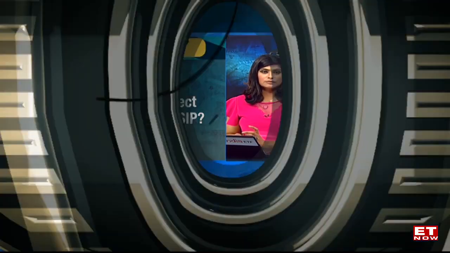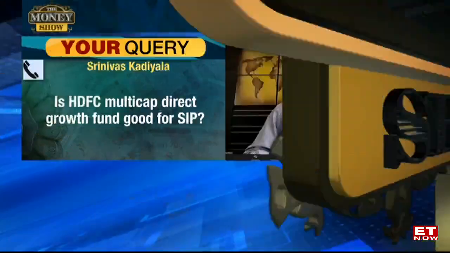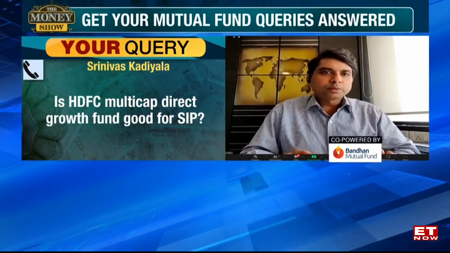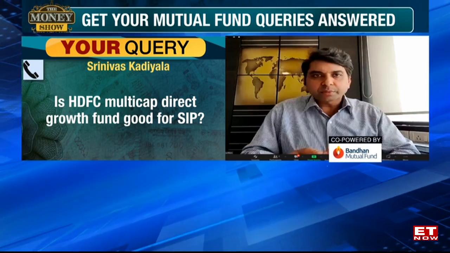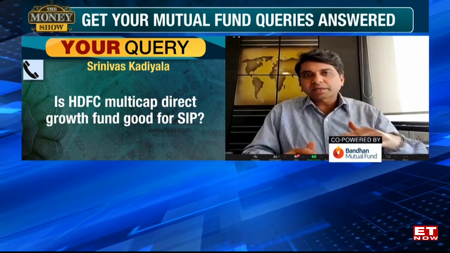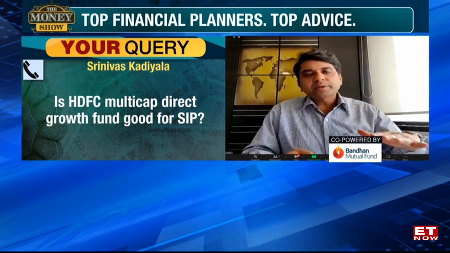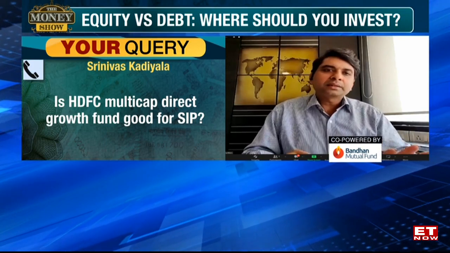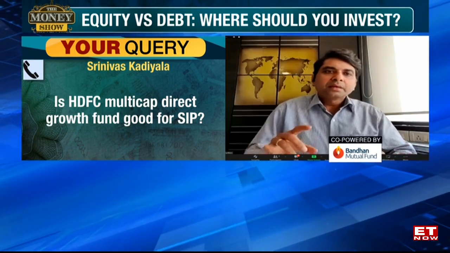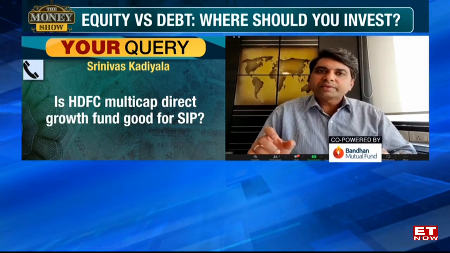Yeah, so coming to the multi-cap category first, Kavita. So what does a multi-cap category do? As per the mandate, they are supposed to invest 25% of their corpus in all 3 market segments. So you'll have a 25% allocation to large cap, 25% to mid cap and 25% to small cap. That is a mandatory allocation that has to be done. The balance 25% can be invested into any of the three categories, however the fund manager feels comfortable, and wherever they find opportunities.